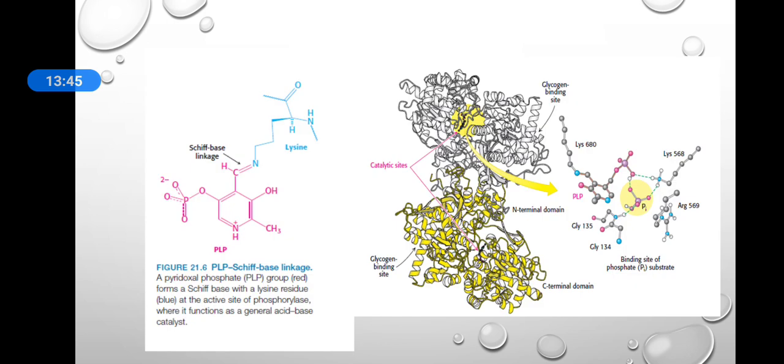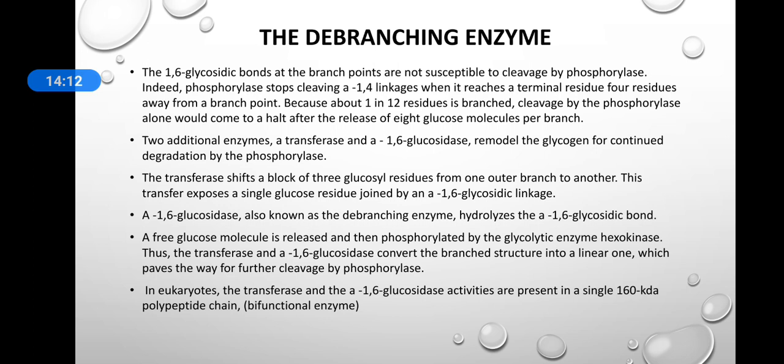So here you can see the figure of the phosphorylase enzyme and all its domains, that is the glycogen binding site, the catalytic site, the N-terminal domain, the C-terminal domain, and also the glycogen storage site. On the left you can see the PLP Schiff base linkage with the lysine present at the active site of the phosphorylase enzyme. The next enzyme is the debranching enzyme.